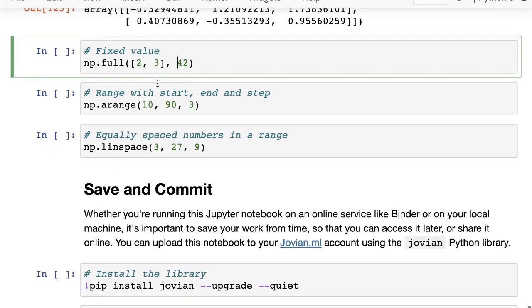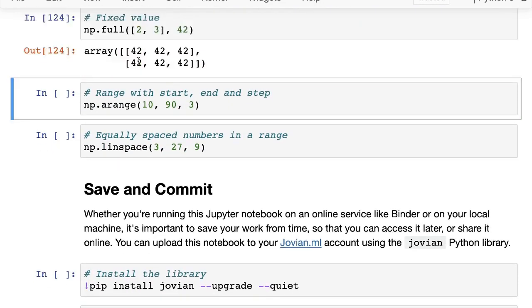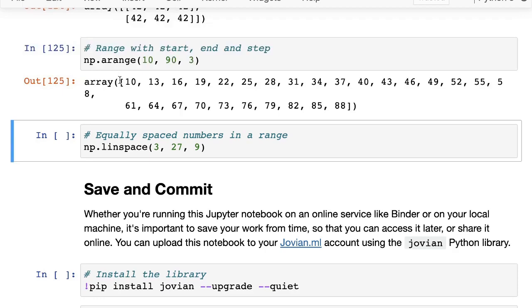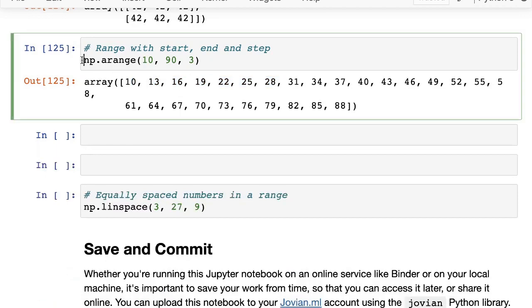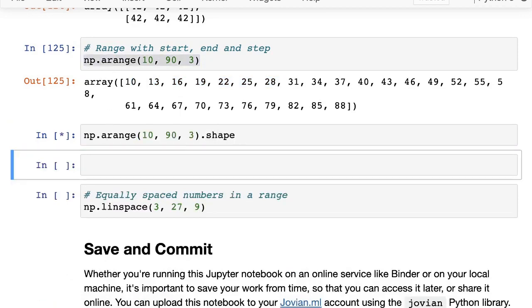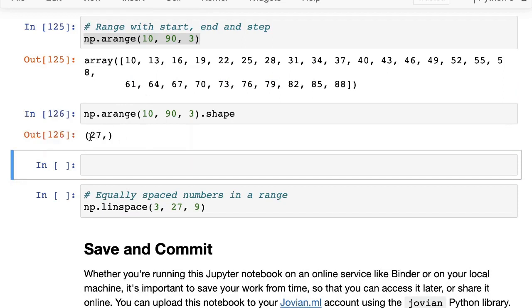Then you can create arrays with a fixed value. Here we are creating a 2x3 matrix containing the number 42. And you can create a range. You can say np.arange. This is the analog for range in Python. We are saying that we want to start at 10, we want to end at 90, and we want to take steps of 3. So np.arange, you can see 10, 13, 16, 19, it goes all the way up to 88. And I can check the shape of this. It seems like there are 27 elements here.